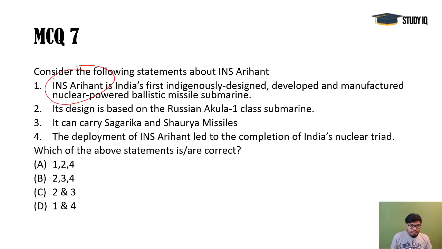Next, INS Arihant, first indigenous nuclear submarine, and it is completing the nuclear triad of India. And you see INS Vikramaditya, that is also famous, that is an aircraft carrier, first indigenous aircraft carrier. This is a nuclear submarine. A submarine travels below the water, and an aircraft carrier is a normal ship that moves above the surface of the water. So these two are the most important ones, and here this is correct.